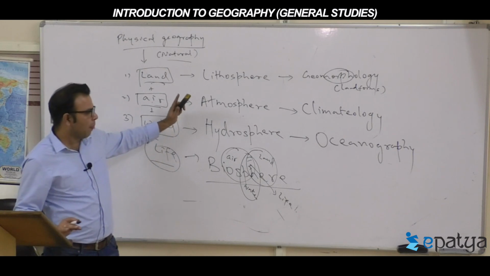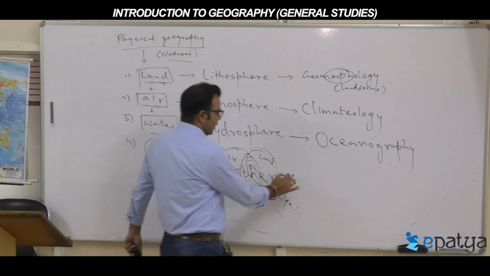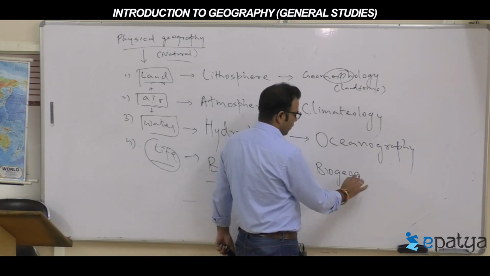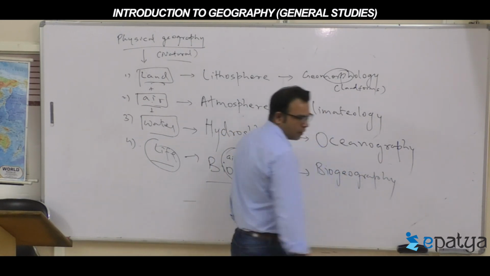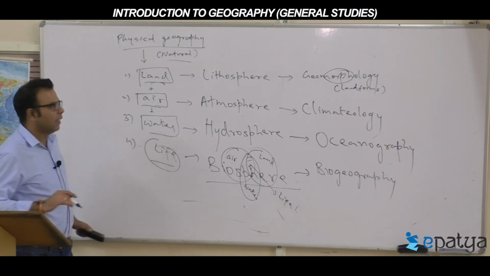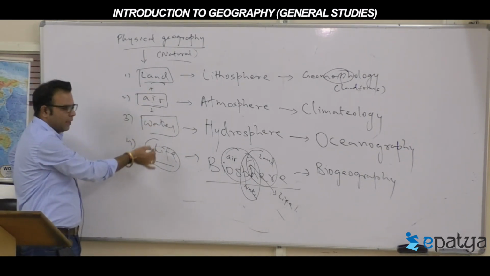Biosphere. So this branch in geography we call biogeography. Now 4 branches are there: land, air, water and the life.